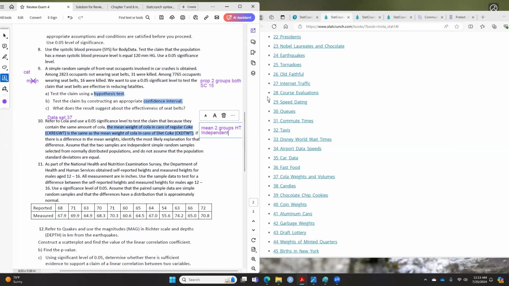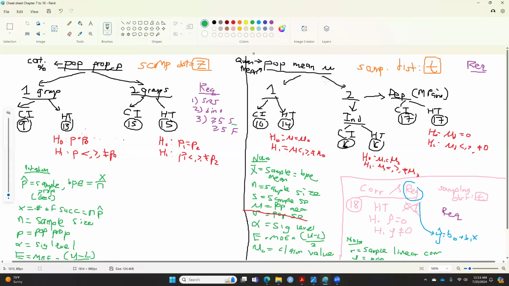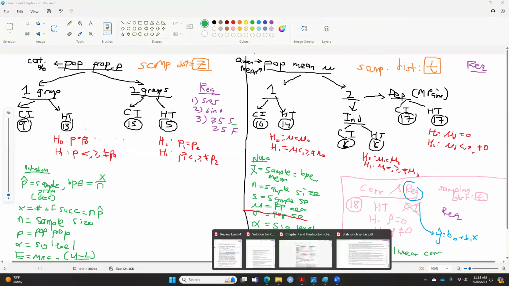So that means this is independent. If you look at the cheat sheet here, we're going to do two population mean independent. We are doing hypothesis testing. So we are actually doing StatCrunch number 16 here. So this is your statement in this case.